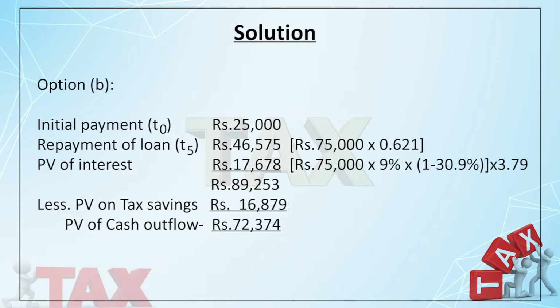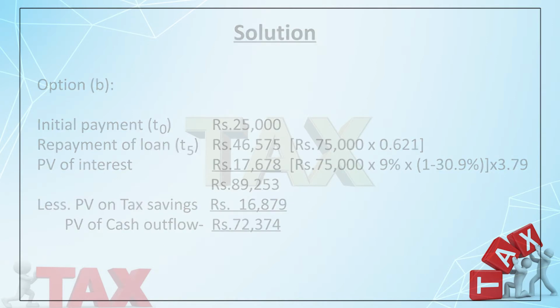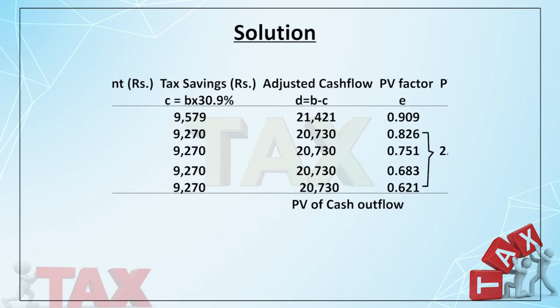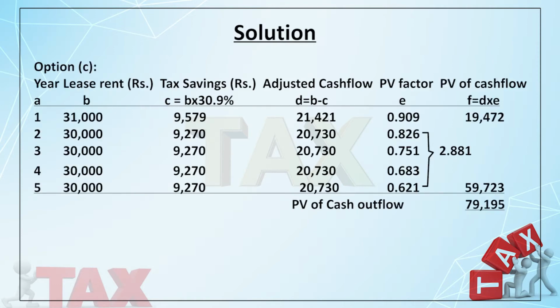And whenever I purchase an asset, it's not important whether I pay out of my own pocket or I finance it out of my loan, I will get depreciation. So the depreciation benefit is already calculated at 16,879. So the present value of outflow comes to 72,374.